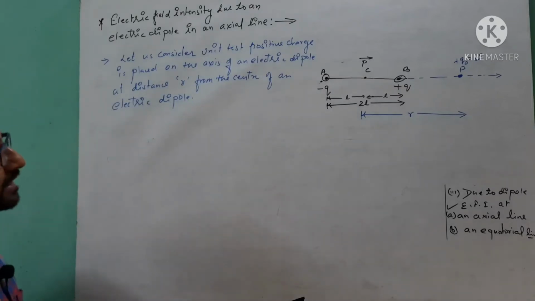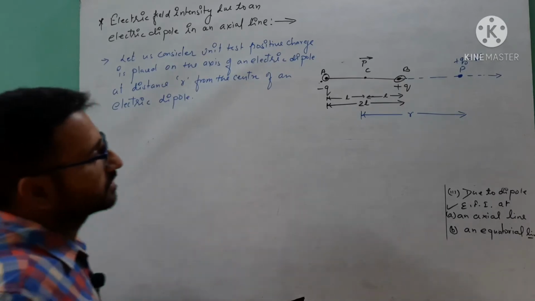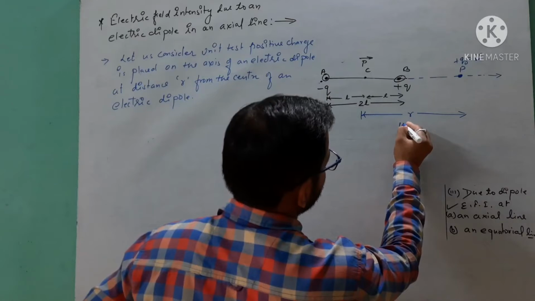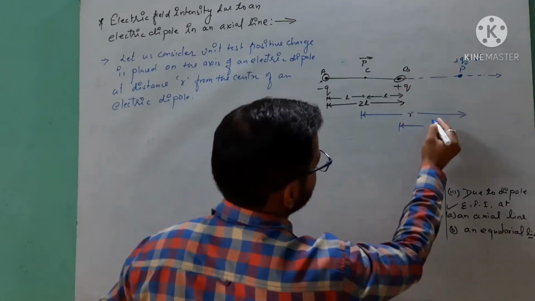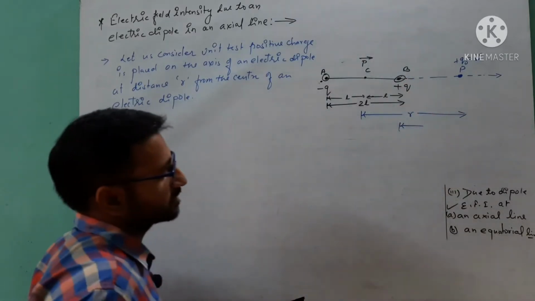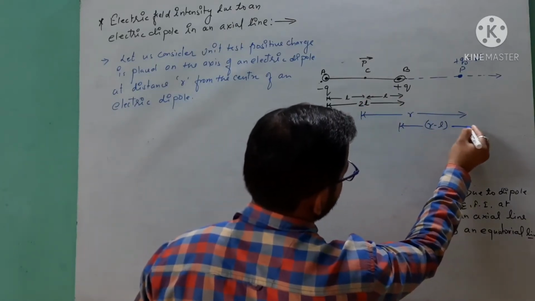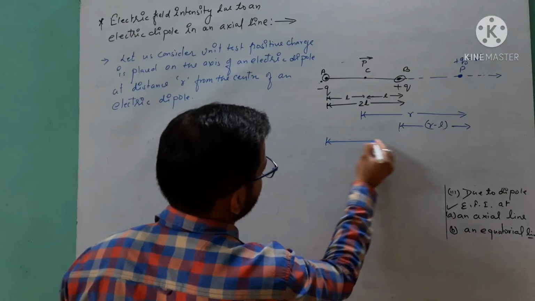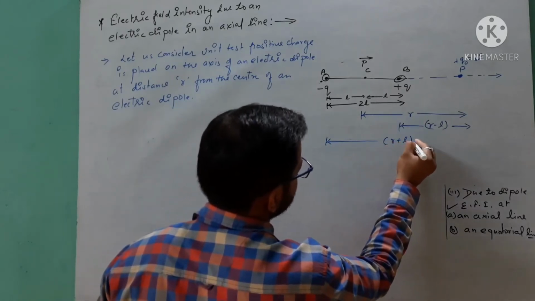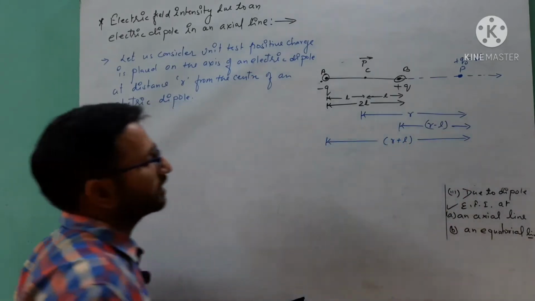Now we want to find the electric field intensity due to the electric dipole on this point. The distance of this point from this point B, at which plus Q charge is placed, is, from the diagram you can see, r minus l, and similarly from A it will be r plus l. Got it?